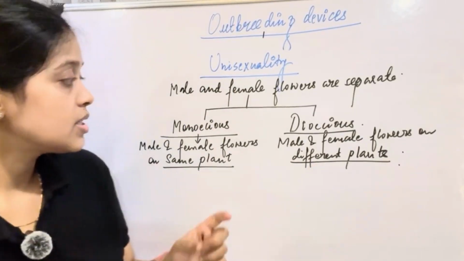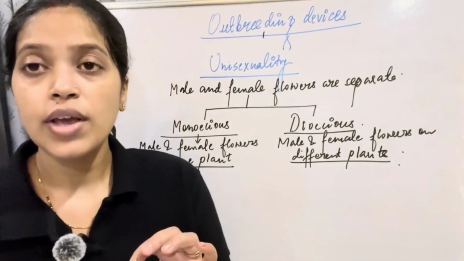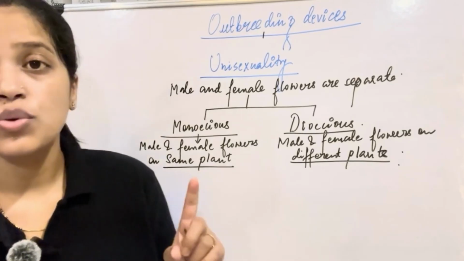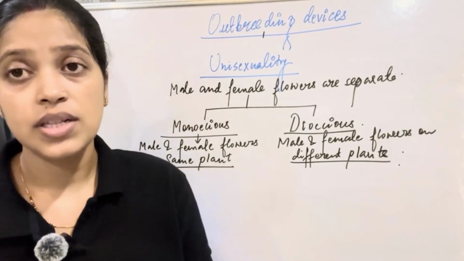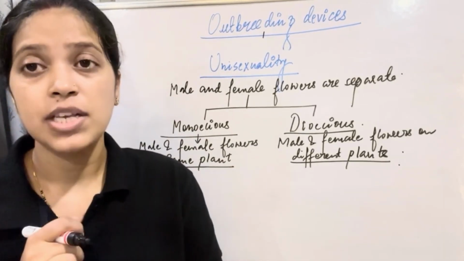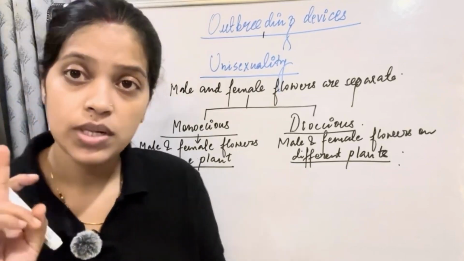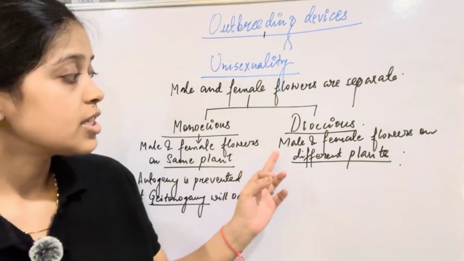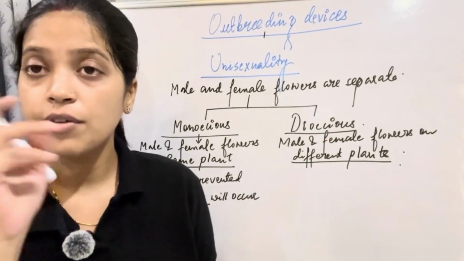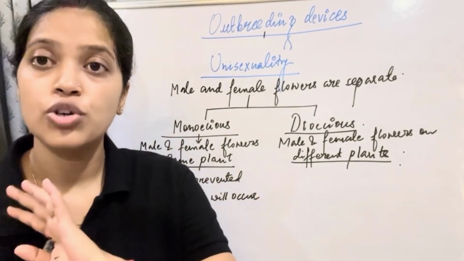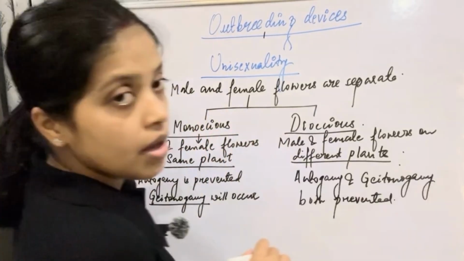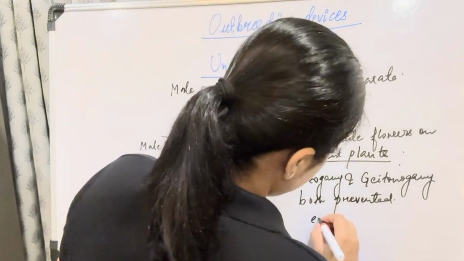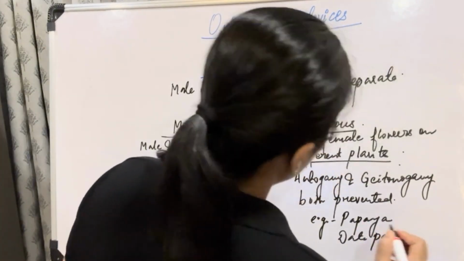Why am I saying this? Because in monoecious, autogamy will be prevented for sure, because pollination occurs between two different flowers within the same plant. So autogamy is prevented, but geitonogamy will still happen. However, in the dioecious condition, because the male and female flowers are on different plants, autogamy and geitonogamy will both be prevented. The examples are maize for monoecious and papaya and date palm for dioecious.